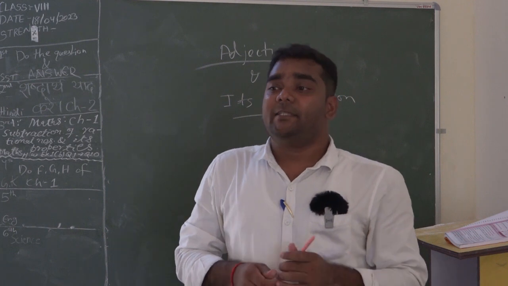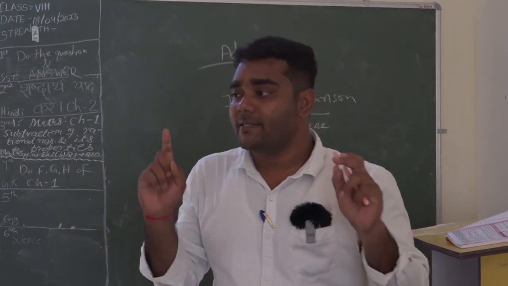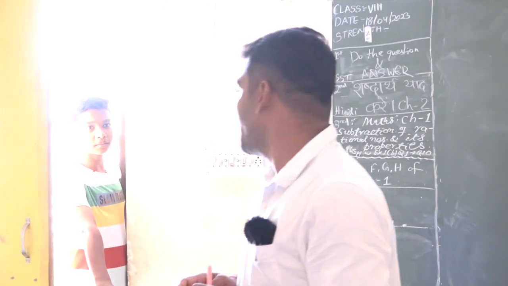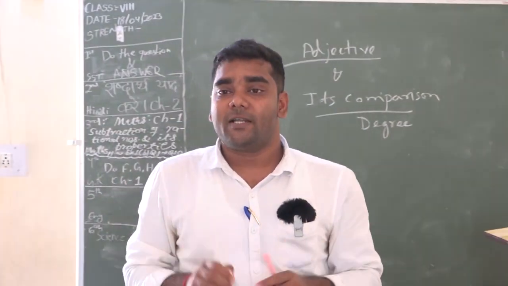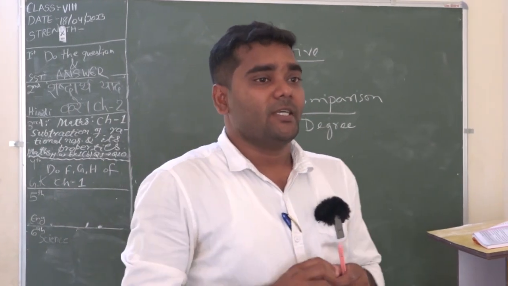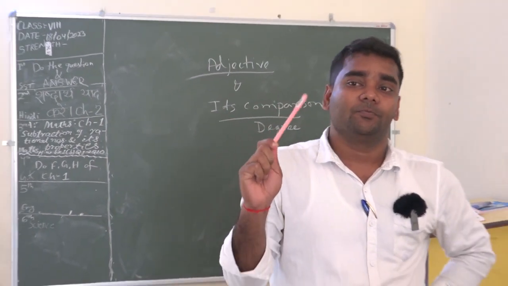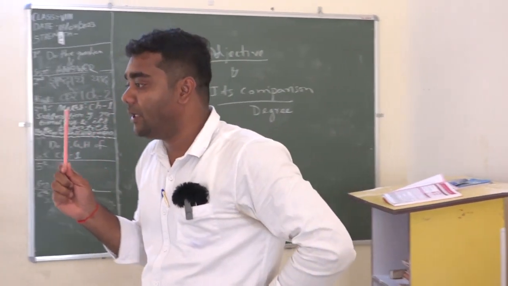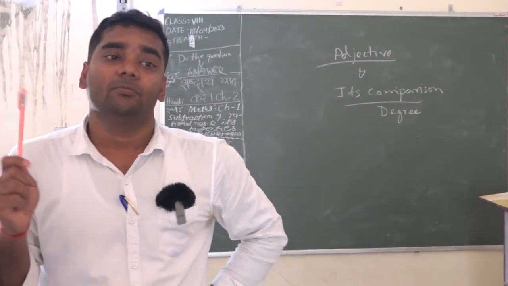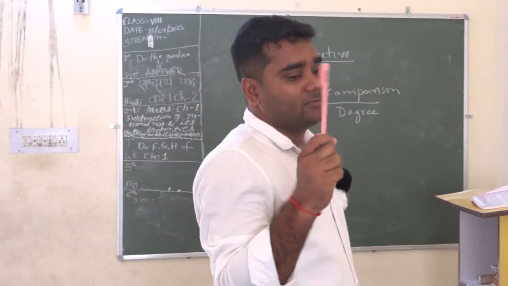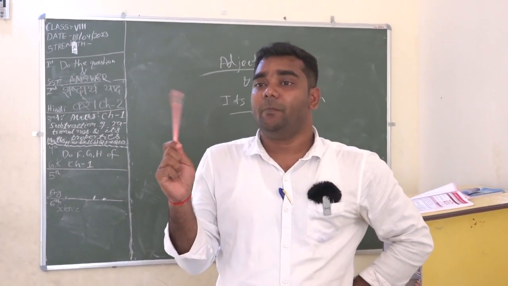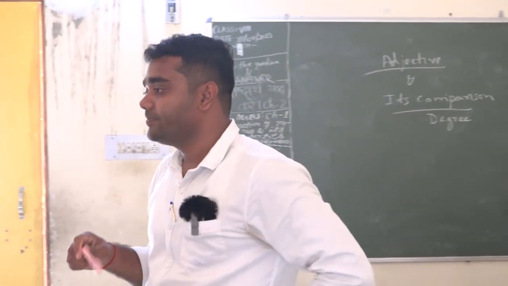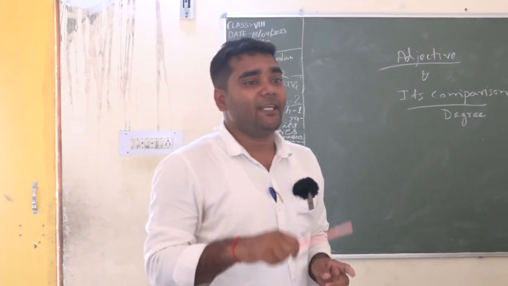Know that an adjective is a word that describes a noun. It's a describing word. Yes. An adjective is a word that describes a noun. जैसे, this is a pen. In this sentence, what is the adjective? This is a pen. Is there any adjective? No, there is no adjective.